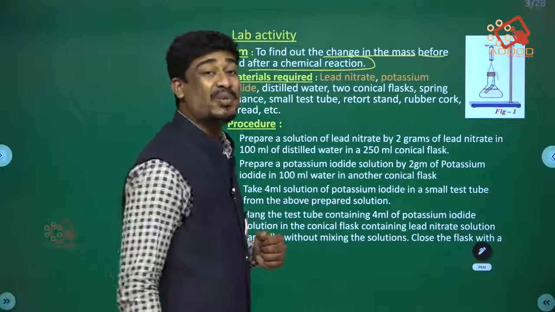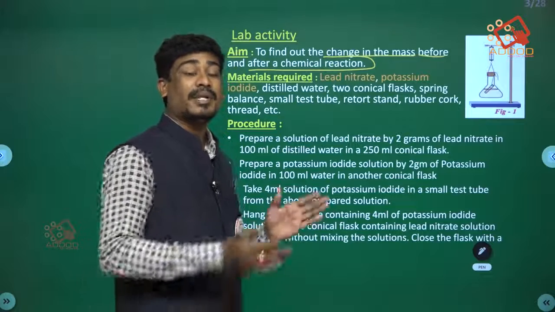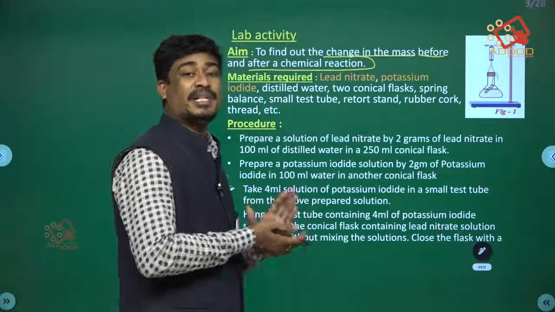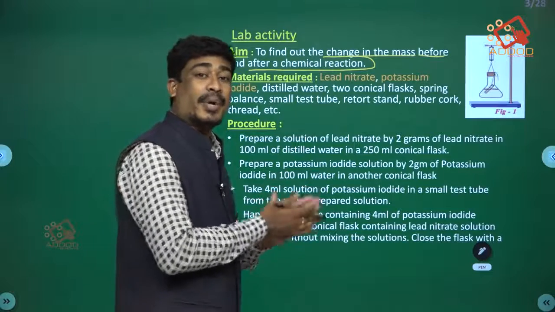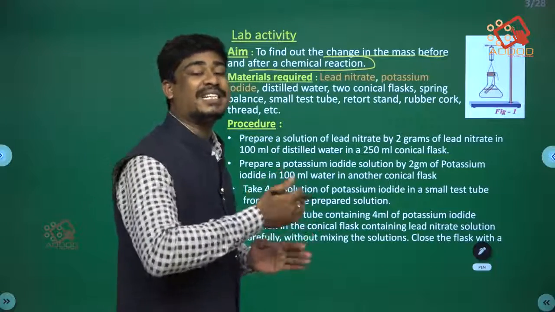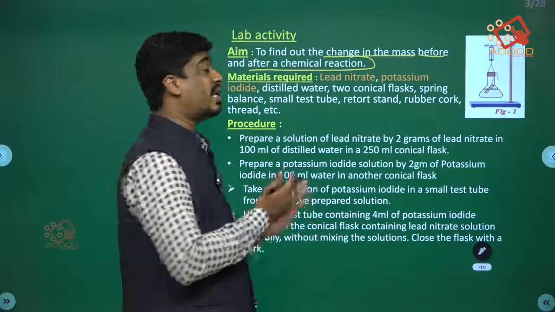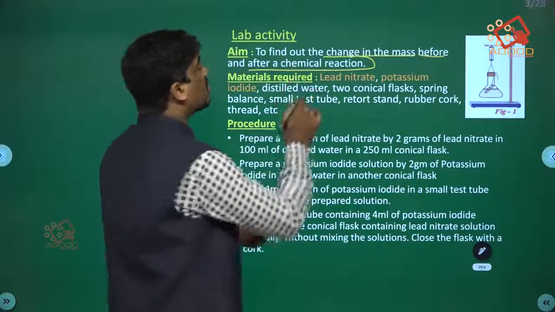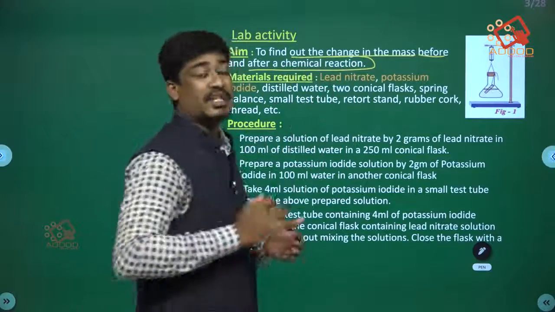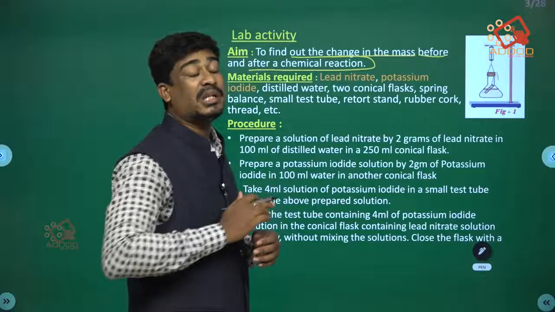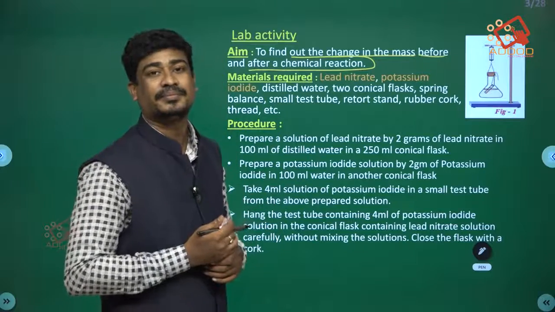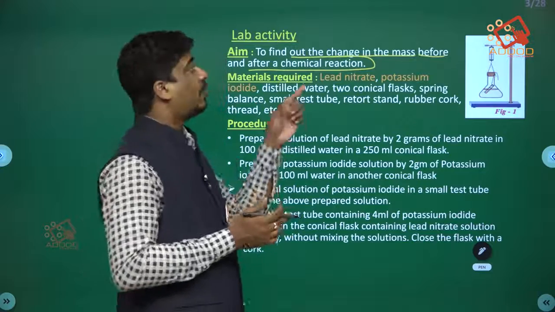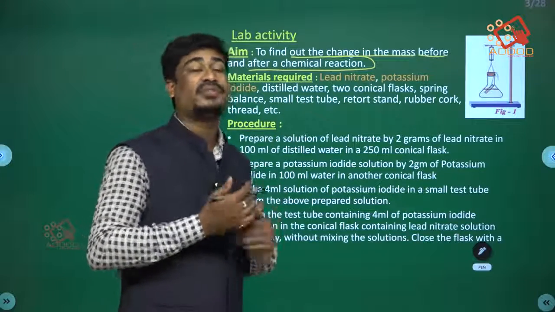Lavoisier calculated the weight of the products and the reactants. Is there any change in the mass before and after the reaction?